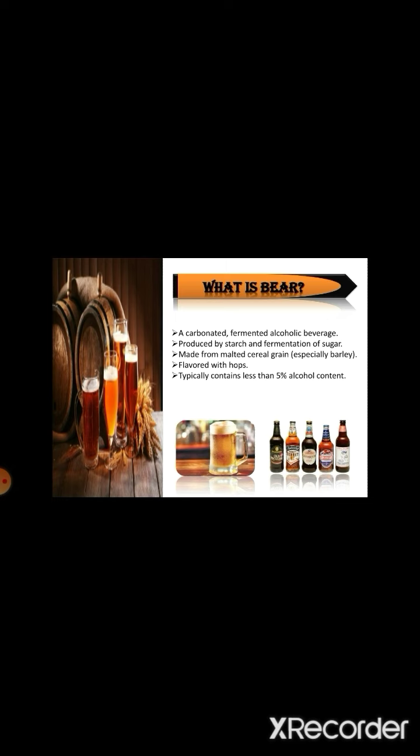Beer is a carbonated fermented alcoholic beverage that is produced when starch is converted into simple sugars, and after that the wort is produced, then it is fermented, and then we get the beer. It is made from malted cereal grains, especially barley, and it is flavored with hops and typically contains less than 5% alcohol content.